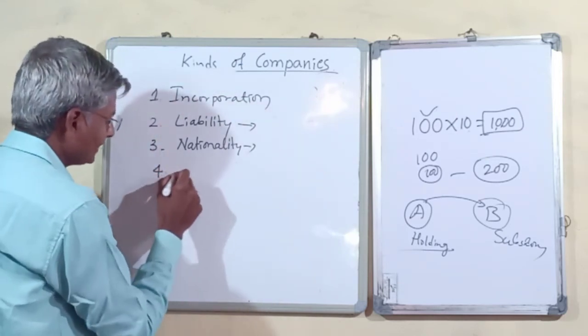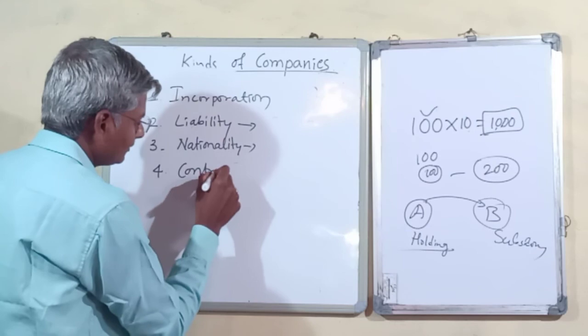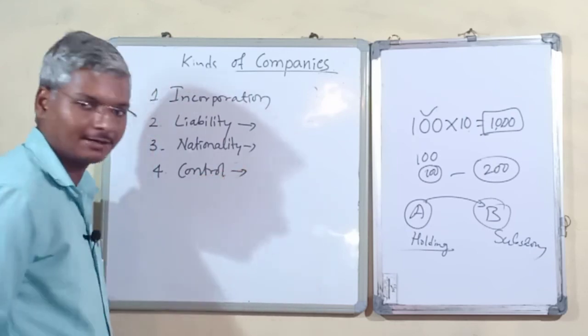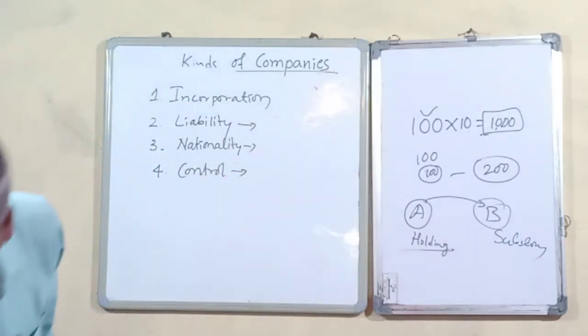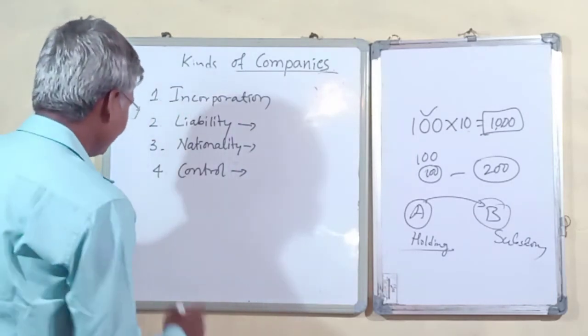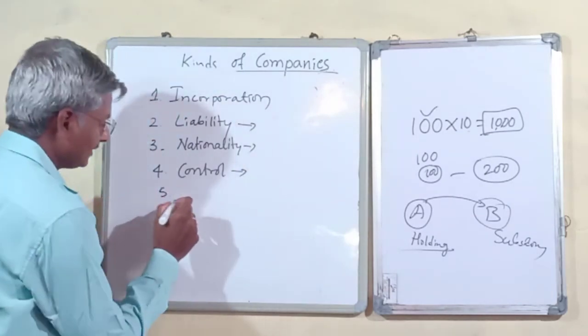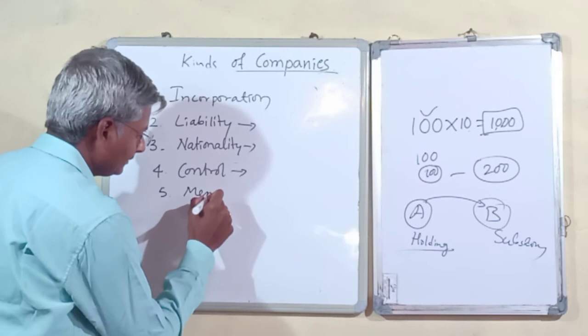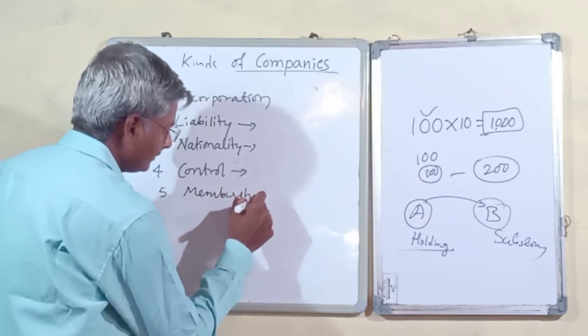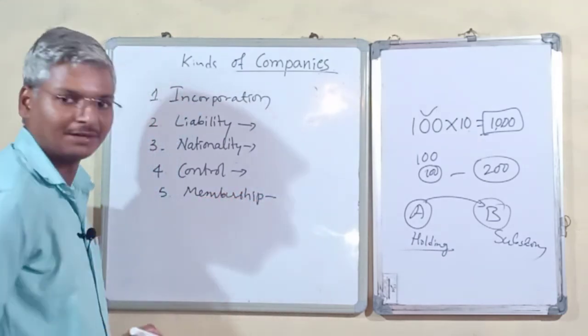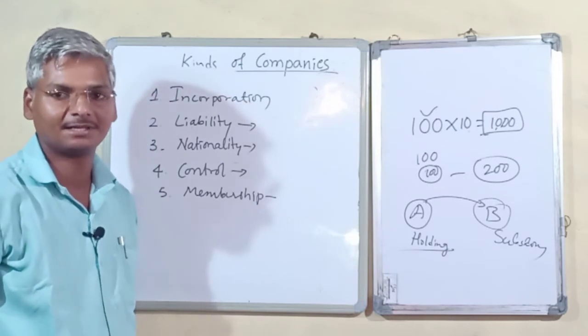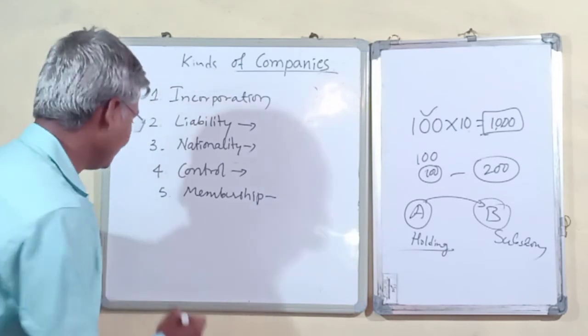Fourth, based on control, holding company and subsidiary company. Fifth, based on membership, public companies and private limited companies.